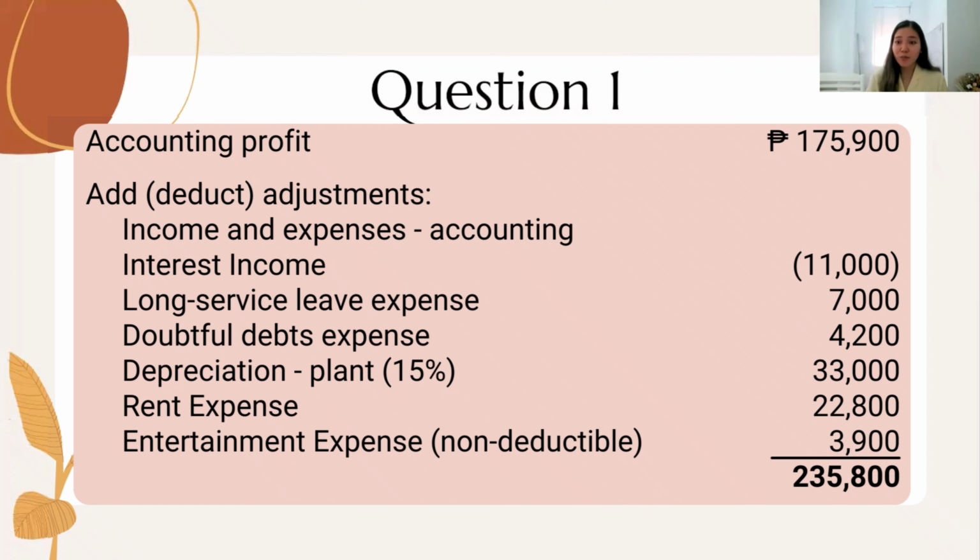To solve for the taxable profit and get the current tax liability, permanent differences items will be deducted and added to the accounting profit. In the problem, the interest income is deducted since it is considered a non-taxable income. The other expenses, which are the long service leave expense, doubtful debt expense, depreciation expense from plant, rent expense, and entertainment expense, are added to the accounting profit amount since these expenses are considered as non-deductible expenses. The accounting profit subject to tax therefore is 235,800.